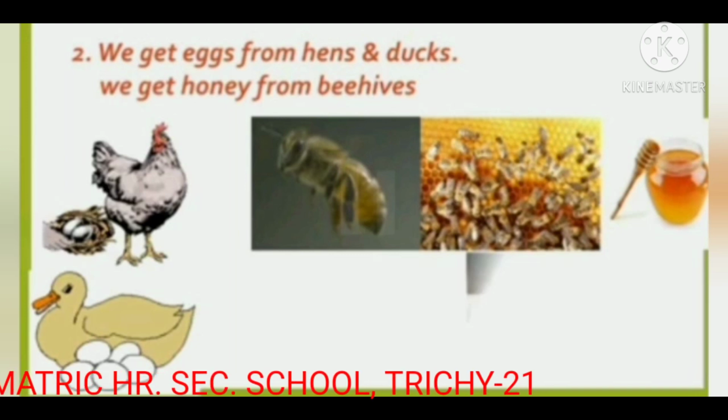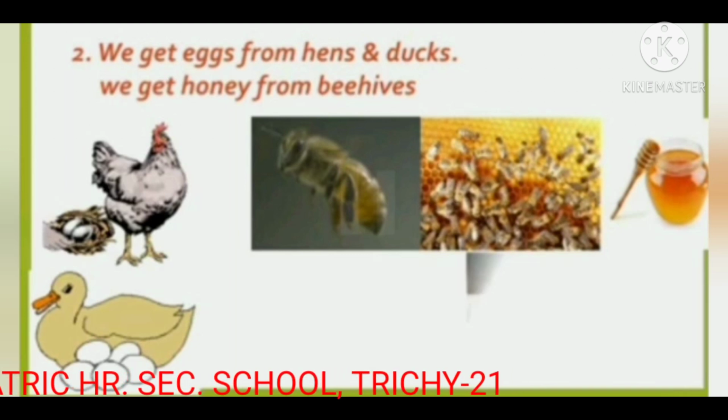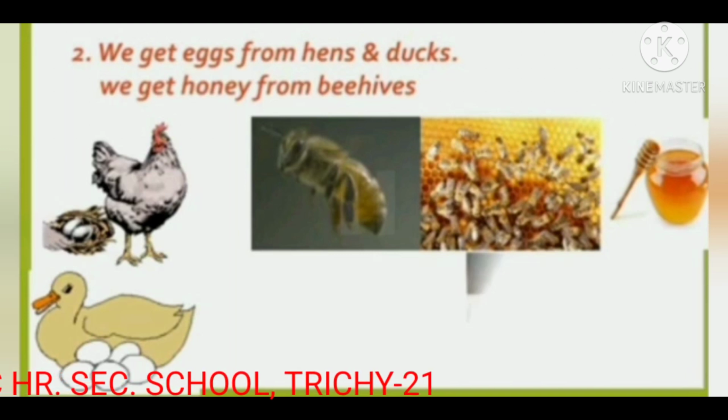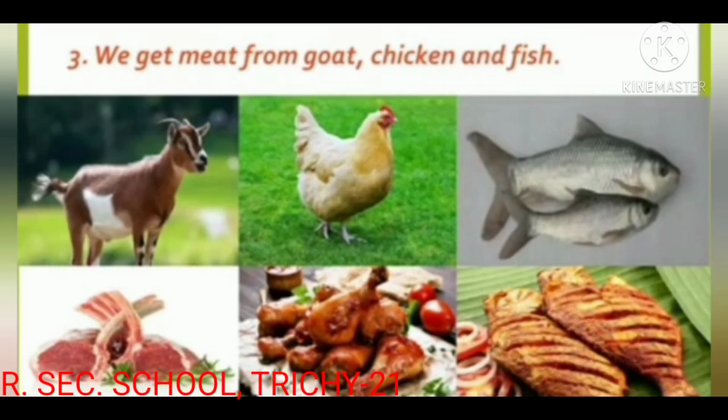We get honey from beehives. The next one, we get meat from goat, chicken and fish. Children, do you like non-veg? We get meat from goat, chicken and fish.